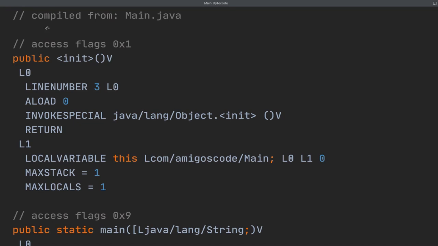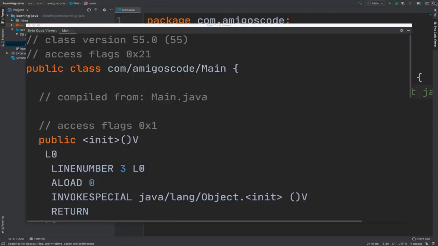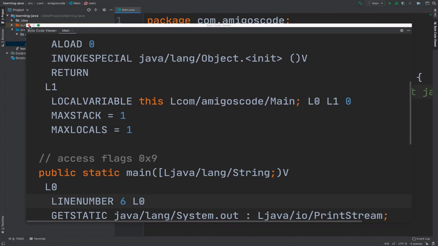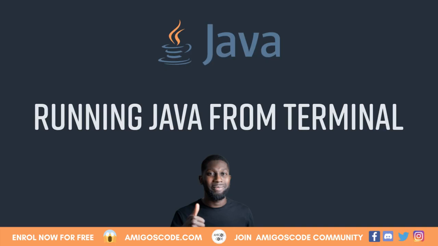Now that you've seen this bytecode from our main.java, so right here you can see that this is compiled from main.java. Let's see how this file is fed into the JVM and then executed. So let me close out of this. There's this little button on the top right hand corner, and there we go. So I can simply close this now. If you want to see bytecode for a different class, you know how to do it.